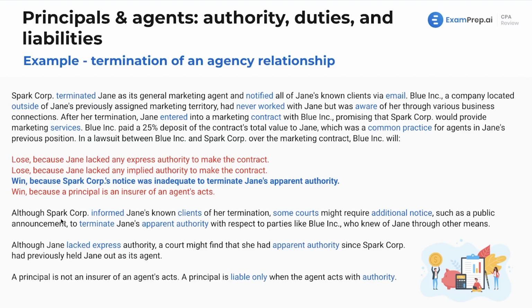Now, although Spark Corporation informed Jane's known clients of her termination, some courts might require additional notice, such as a public announcement, to terminate Jane's apparent authority with respect to parties like Blue who knew of Jane through other means. And that's kind of the rationale, the reasoning for the answer here. And what is the answer? You probably have seen it already because it's displayed right here for you. Now, Blue is going to win because Spark, the principal, their notice was inadequate to terminate Jane's apparent authority.